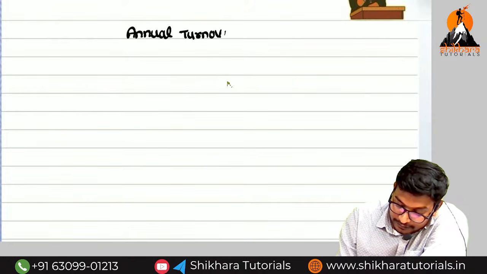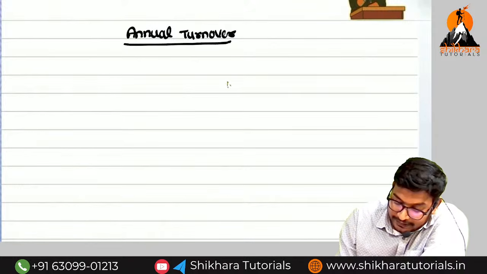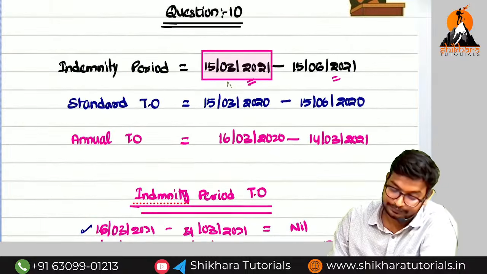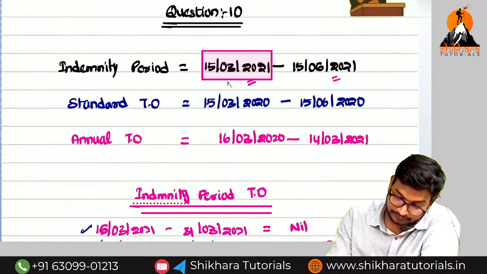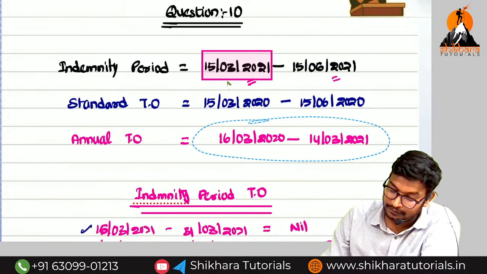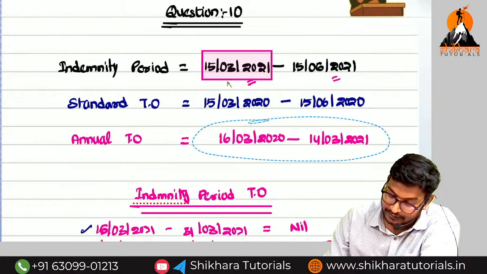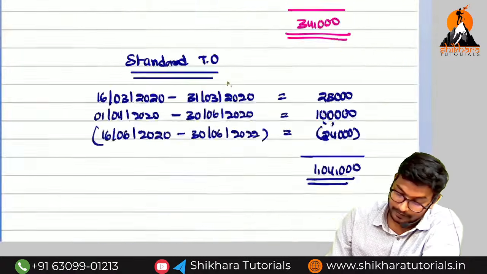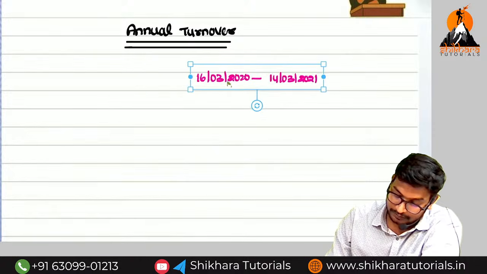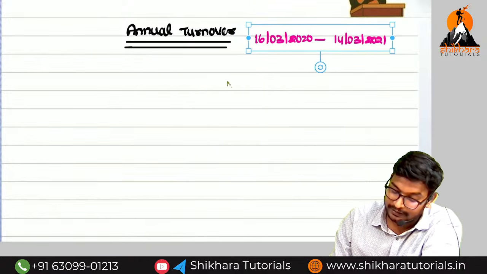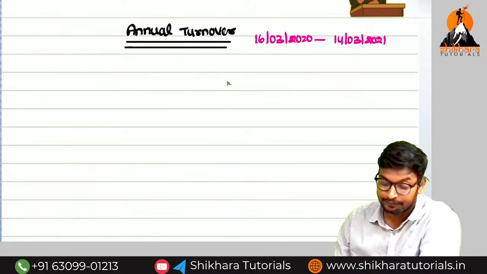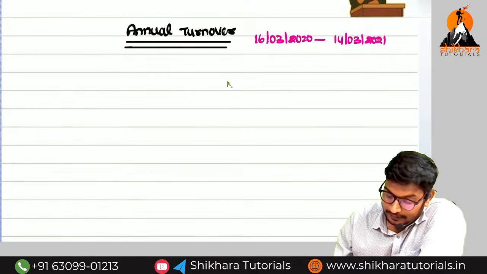So annual turnover. First I am going to write the time period. What is the annual turnover time period? I will copy this one: 16 March 2020 to 14th March 2021. The first time, it will take time. If the numbers are repeating, it will be easy.